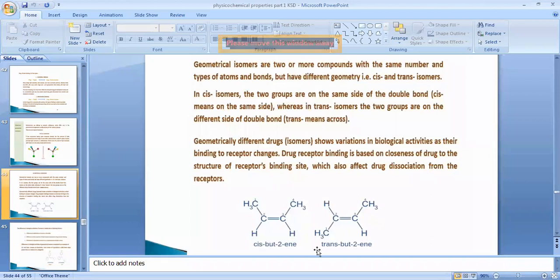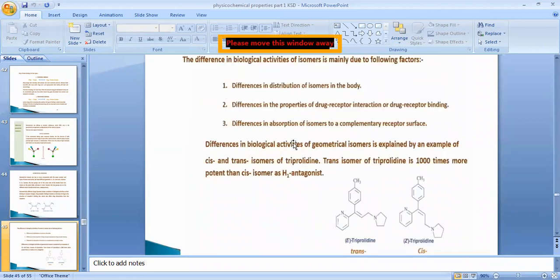Any molecule which has the same structure as that receptor, like a lock structure, is going to bind to that receptor. That's why the shape of the molecule, the structure of the molecule, is also going to affect the biological action. And that's why we are discussing isomerism or geometrical isomers in terms of physicochemical properties.